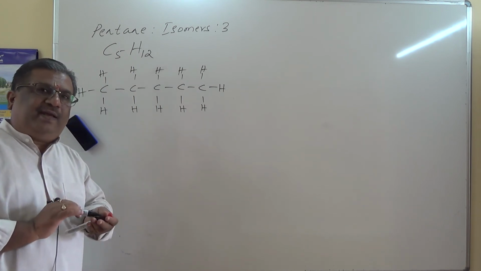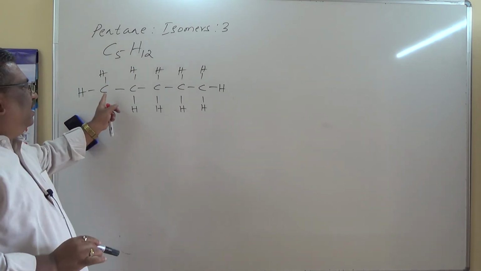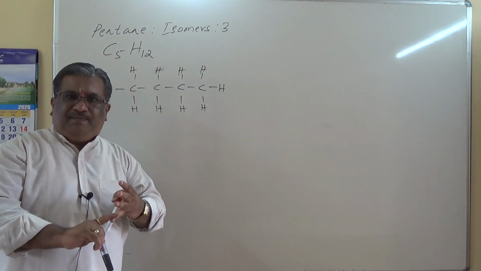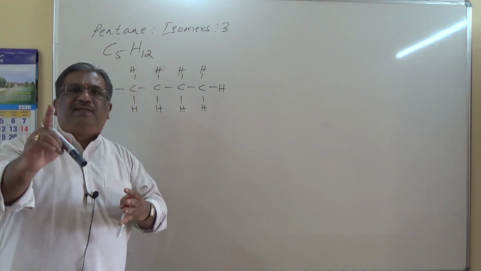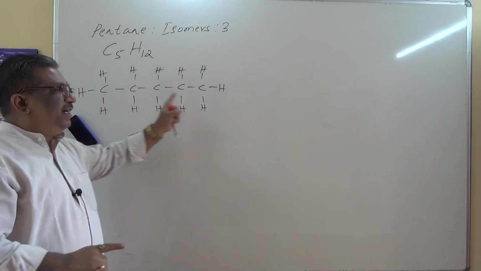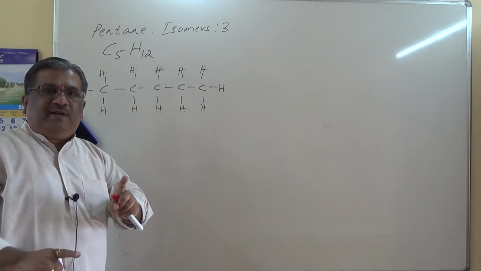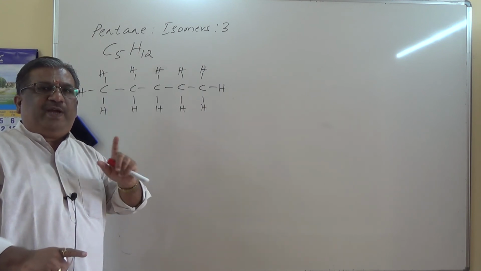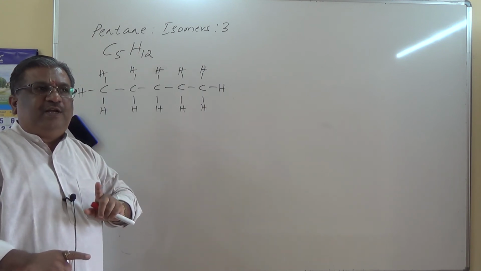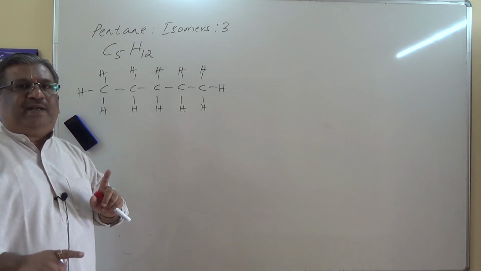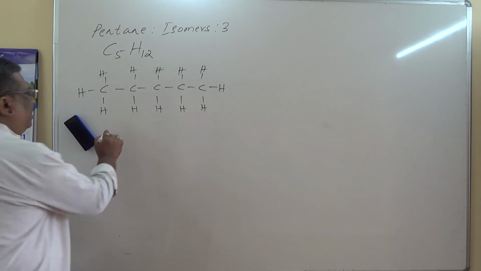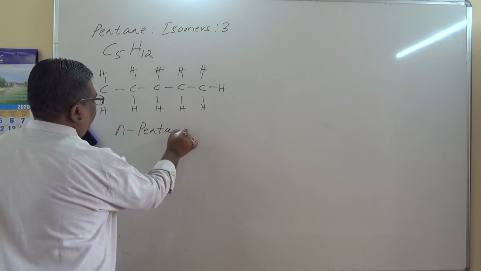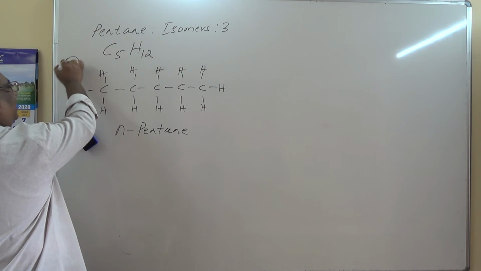Why do I have to add n? Because in this compound, first point, isomers are possible by making branches. Second point, this is a straight chain. For a straight chain, if isomers are possible for that straight chain, generally we add n as a prefix. So it is n-pentane, normal pentane. Okay, this is the first isomer.